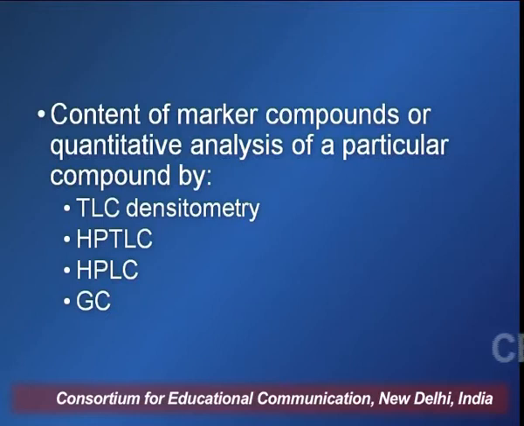Say for example, in the case of Senna, it is written that the given sample should not have less than 2% of sennosides calculated as sennoside B according to the British Pharmacopoeia. So if any drug has a lesser amount of sennoside, less than 2% sennoside content calculated as sennoside B, we can say that the given sample of Senna leaflet is of poor quality, or the glycosidic content has been degraded due to improper storage or drying procedures. So this is how the quantitative determination of a particular constituent, or the chemical assays, help in assessing the quality of a given crude drug sample.